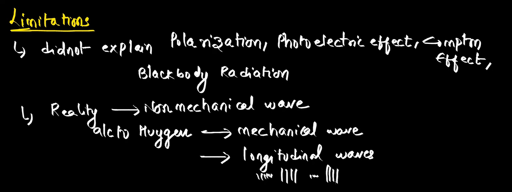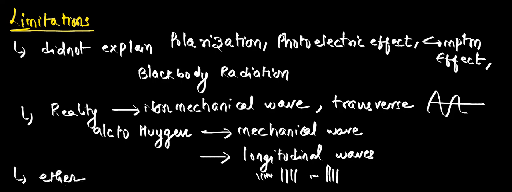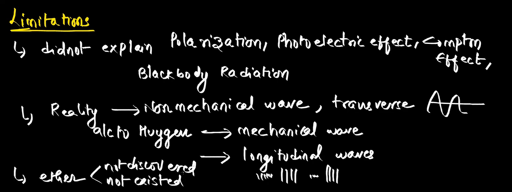But in reality, what is light? It's actually a transverse wave. Okay. It travels in the form of crest and trough. This is how it travels, not in the form of compressions and rarefactions. Okay. So the other drawback, imagination about ether. So ether is not discovered and it did not exist also. He just believed that there is some medium ether, but what it is exactly, God only knows. Okay. So these are all the drawbacks.